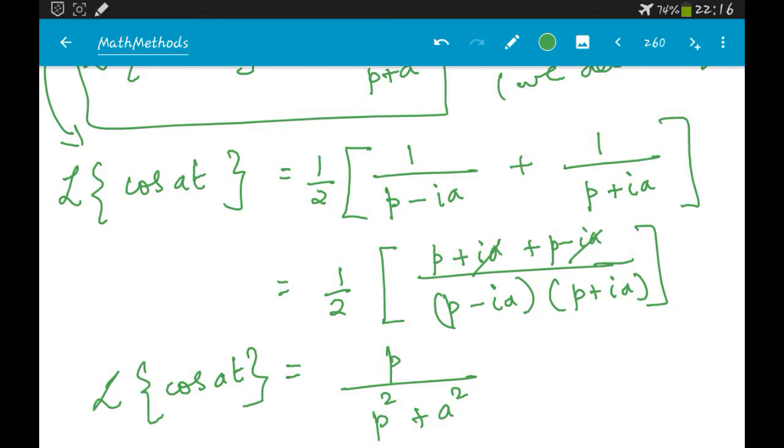So now let's do some other problem. Now let's do a problem where we have to find the inverse Laplace transform. You are given a Laplace transform of something, but you have to find the inverse.